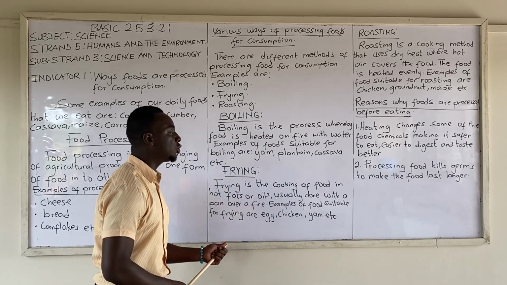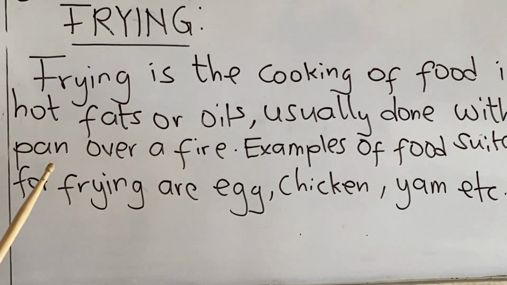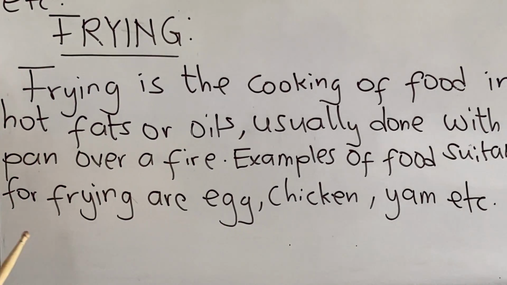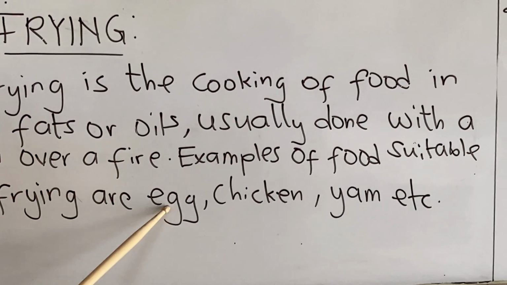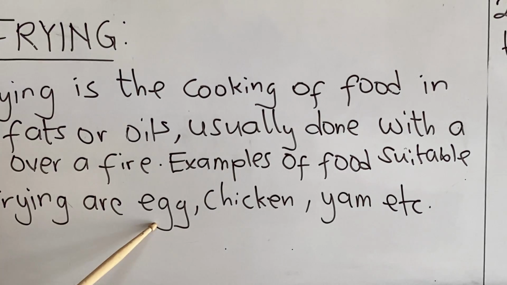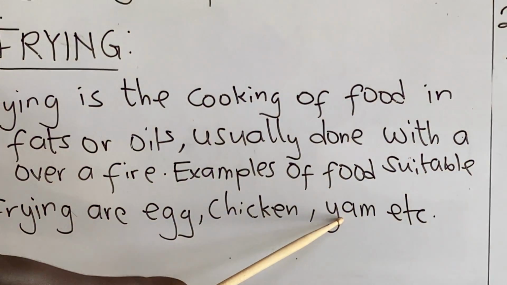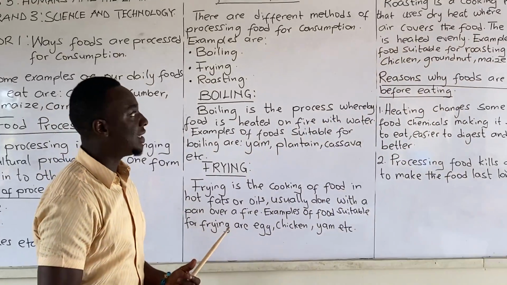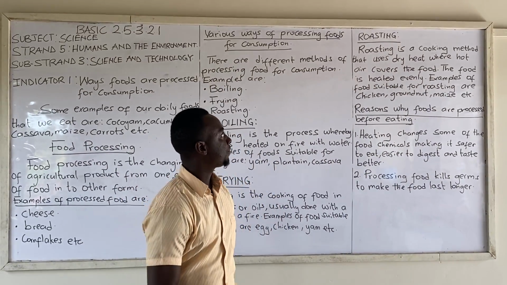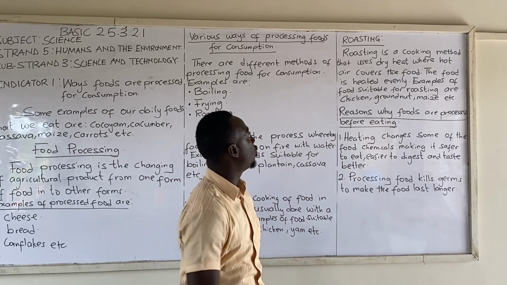Let's look at examples of foods that are suitable for frying. It is not any food that you can fry. You have egg. We do fry egg in various stoves. Chicken, yam, etc. All these are examples of foods that we fry before eating them. Let's look at the next method of food processing, that is roasting.